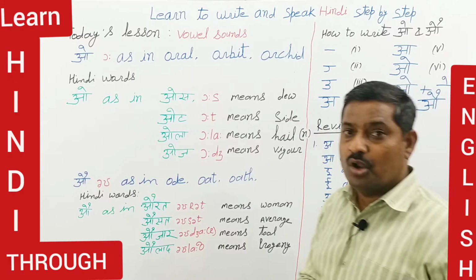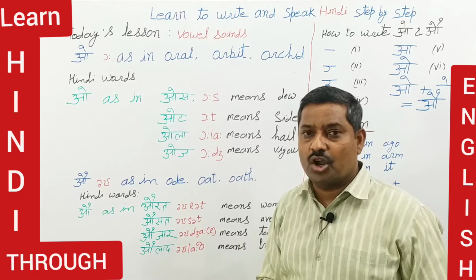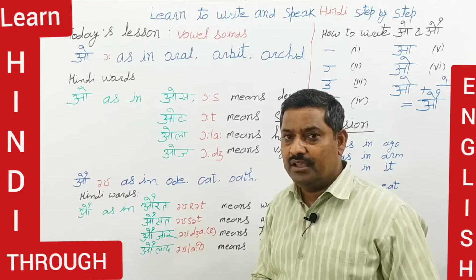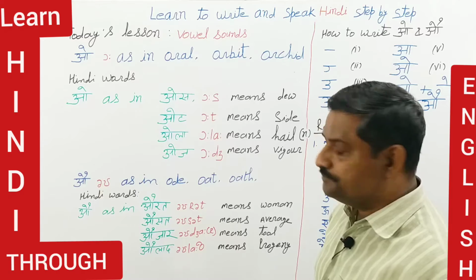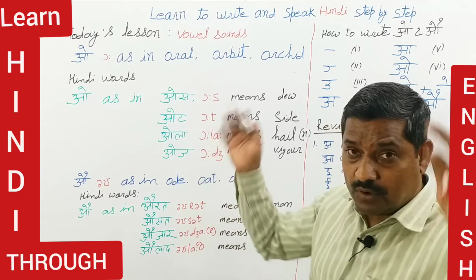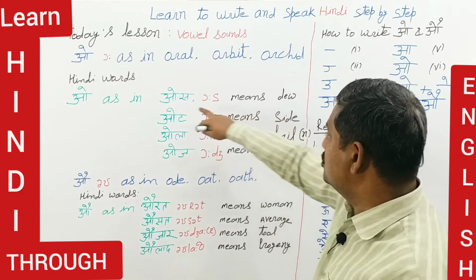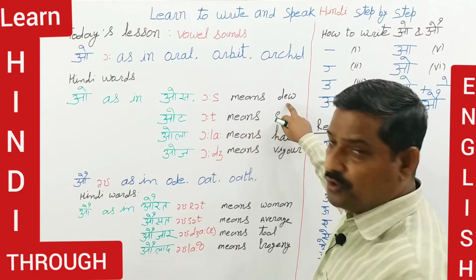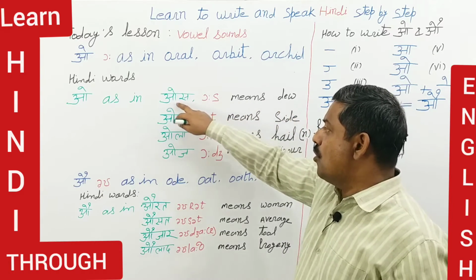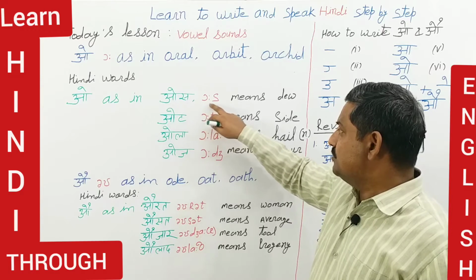The small droplets or water drops that we find in the morning on the grass or the surface of the earth, when that falls from the sky, that is Os. Os means dew.